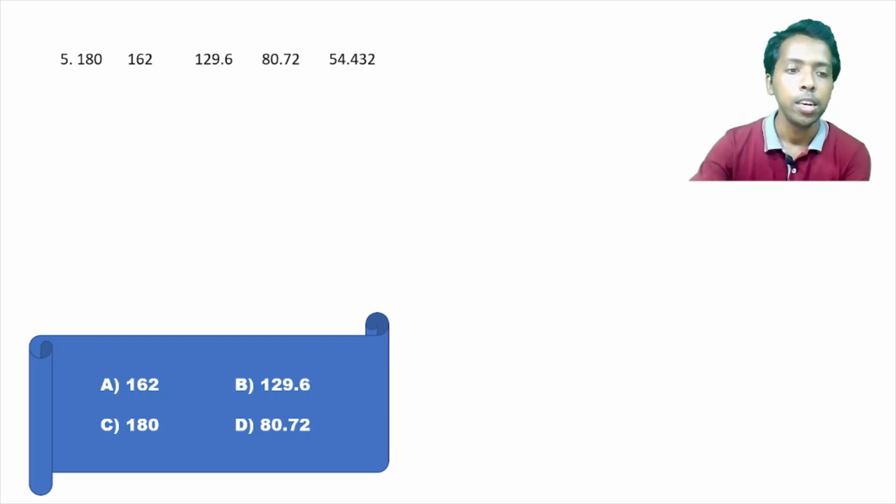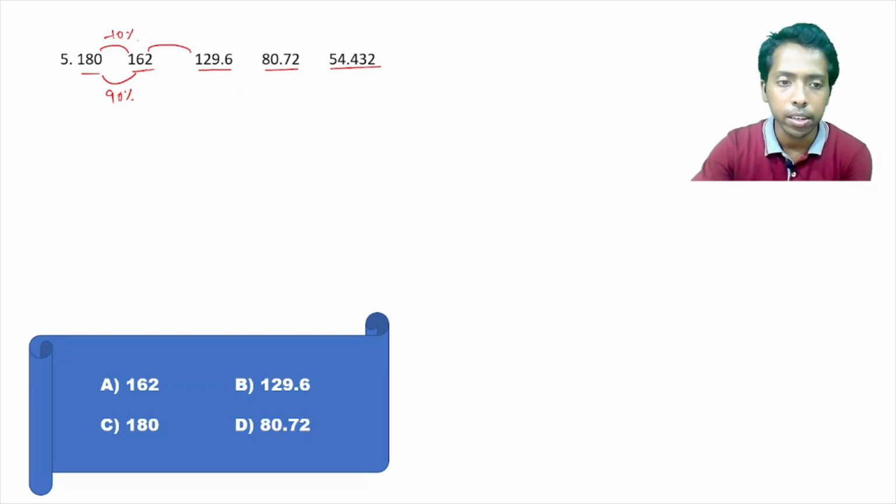Okay. This is 180, 162, and then the remaining terms 129.6, 80.72, 54.432. Here it is very easily visible. That is 90%, right? 10% less. This is 10% less.